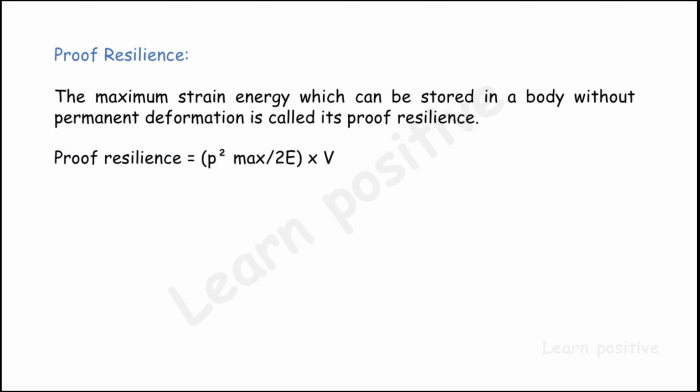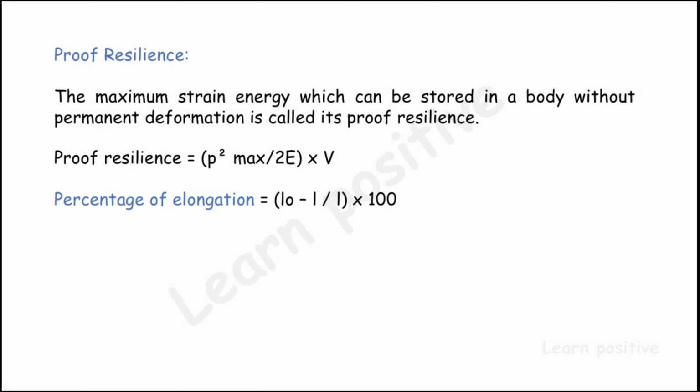After we remove the stress or load from the water bottle, the water bottle comes back to its original position, its original volume. That is said to be the proof resilience. If the water bottle doesn't come back to its original position, it is not said to be the proof resilience. So after it regains its original form, the strain energy stored in it is said to be the proof resilience.